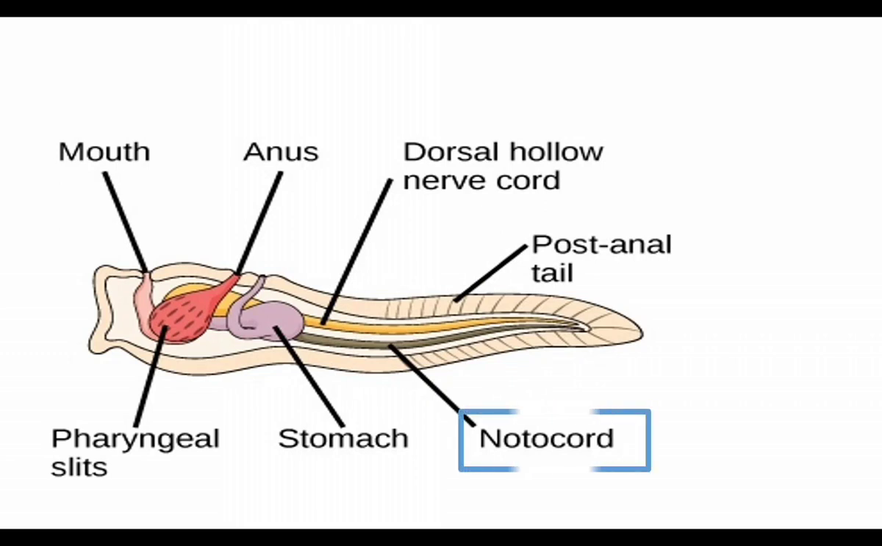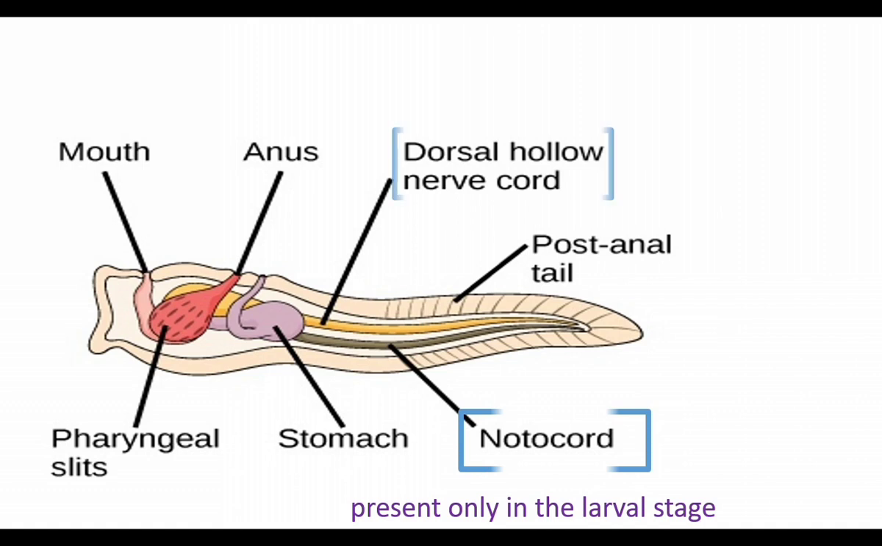Notochord is present only in the tail region of the larval stage. Adult animals have no notochord. And the dorsal hollow nerve cord is also present in the tail region of larval forms. When the larva becomes adult, the tail disappears. Along with the tail, the notochord and nerve cord also disappear. In adult animals, there is no nerve cord. Adult animals have only a single dorsal ganglion.